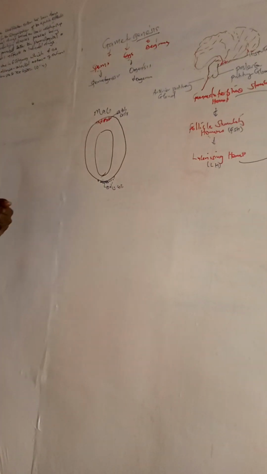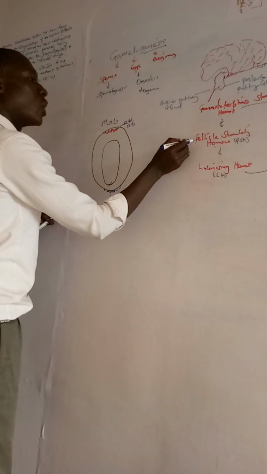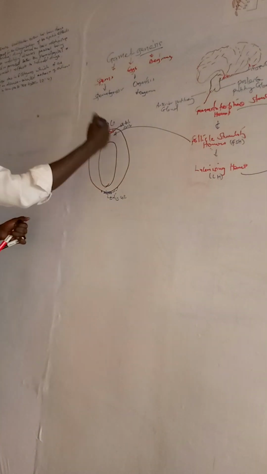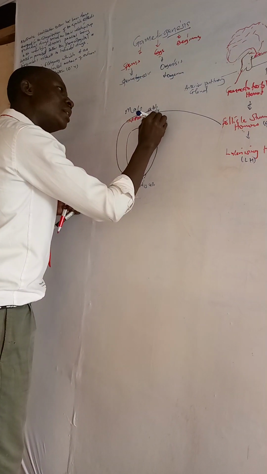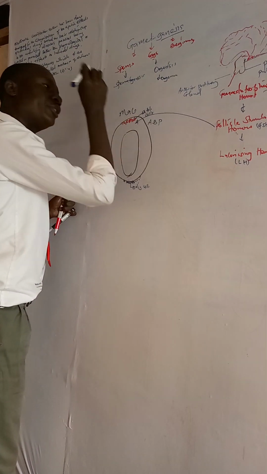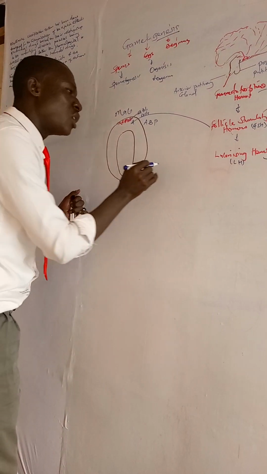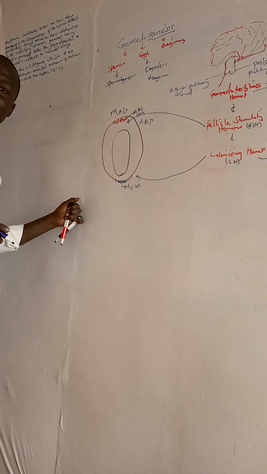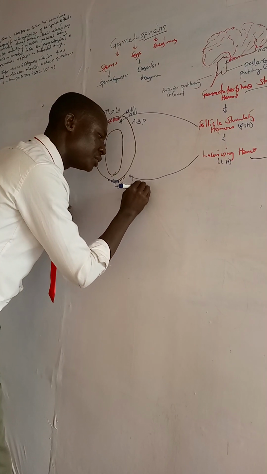Now, follicle stimulating hormone will come to the Sertoli cell and stimulate the production of what we call androgen binding proteins. It's a hormone. Then the luteinizing hormone is coming to stimulate the Leydig cell to produce another hormone known as testosterone.